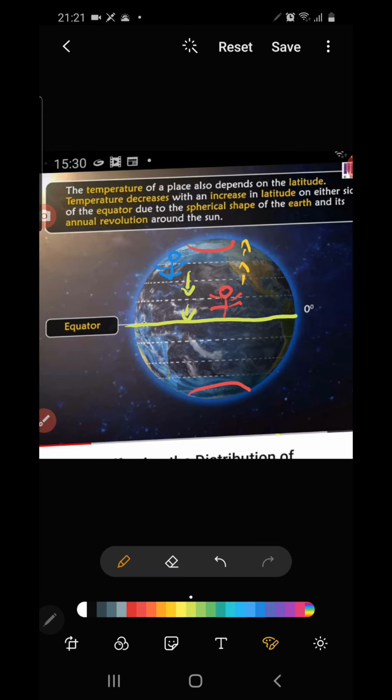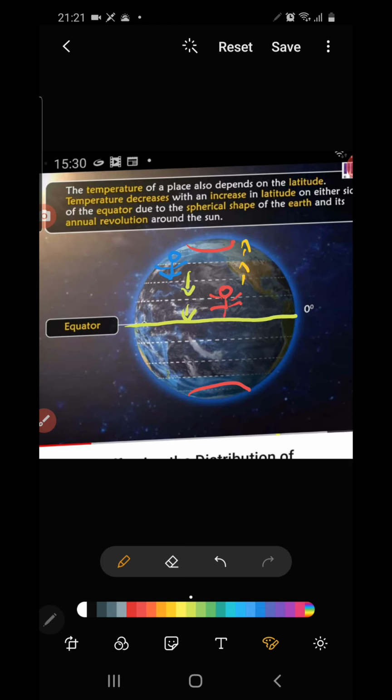So that means the places which are close to the equator, temperature is high, and as the place is located far away from the equator, temperature is low. This is how the latitudes, especially the equator, matter.